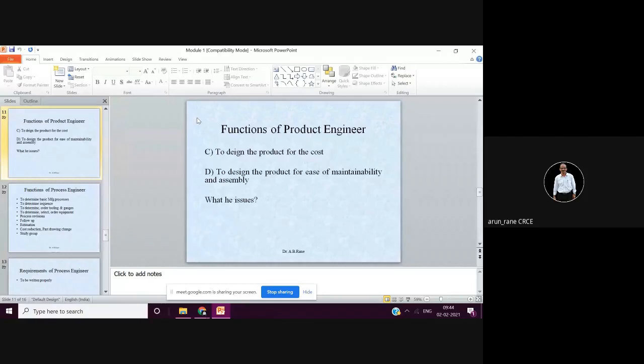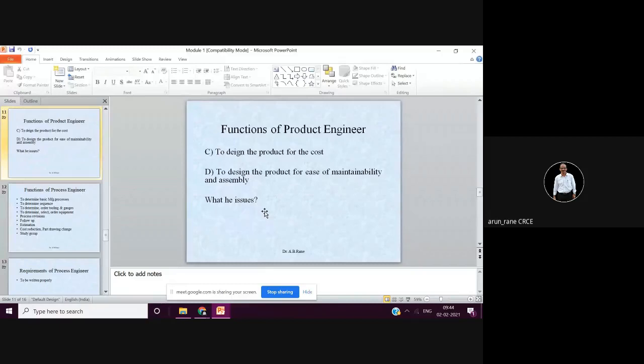So once this is done, then the product engineer has to issue something. What does he issue? This is again an important question, normally asked for 2 marks. What does the product engineer issue? He issues all the part drawings.